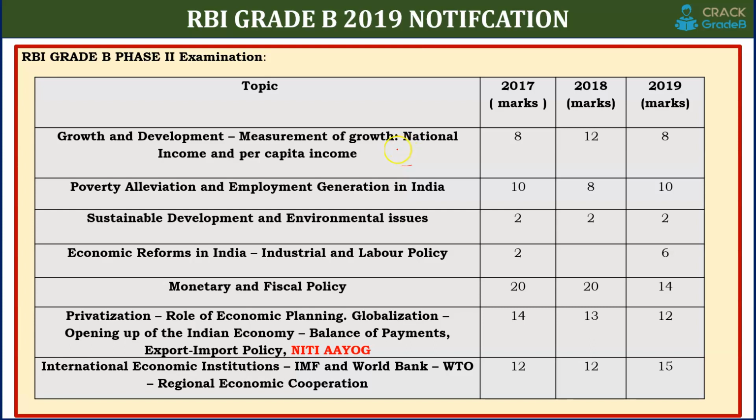For national income and per capita income, you have to study the basic concepts of GDP, gross national product, NNP, NDP, all these things. The basic concepts you can do from any book like NCERT, Ramesh Singh, or Indian Economy by Vivek Singh, which is freely available on our Telegram channel and social media platforms. You can easily clear the concept from that book, Indian Economy by Vivek Singh. So national income and per capita income you can easily learn from the basic concepts.